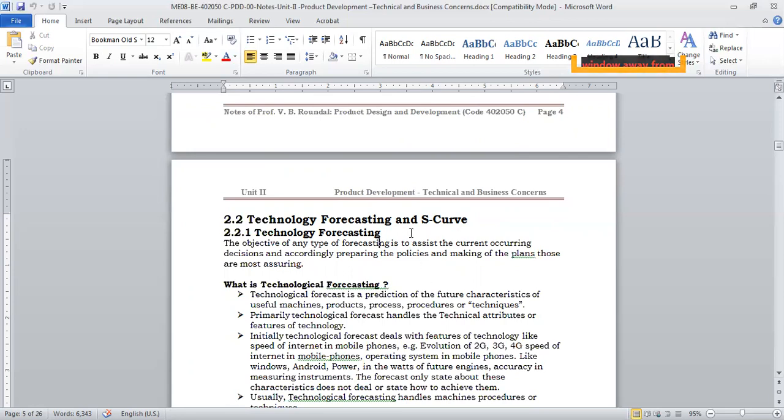Similarly, in technology also, we need to have something called technical forecasting. It is basically identifying what will be the future or near future, like what will happen in the next few weeks, few months, or few years. And it is very important that your business or your product or your design should be relevant to the market. It should not be the case that by the time you come up with a product or a design, and it comes to the market, it is obsolete.